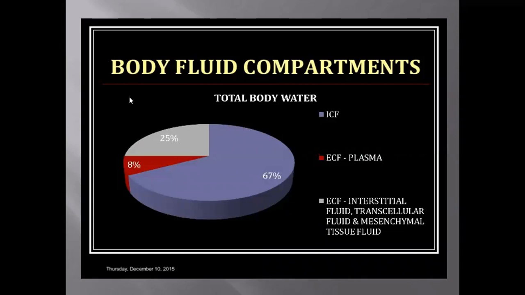See, you can see this pie chart where the total body water is given, out of which the blue one, that is 67%, is intracellular fluid. This red one, 8%, is extracellular fluid, plasma, and this 25% is interstitial fluid, transcellular fluid, and mesenchymal tissue fluid, which are also the part of extracellular fluid.